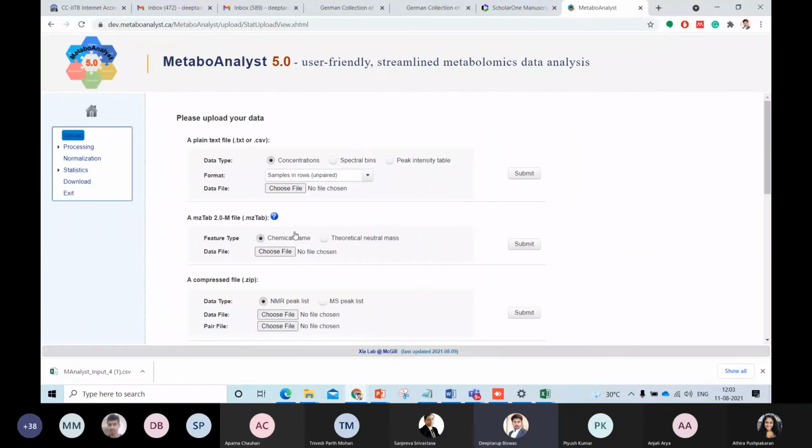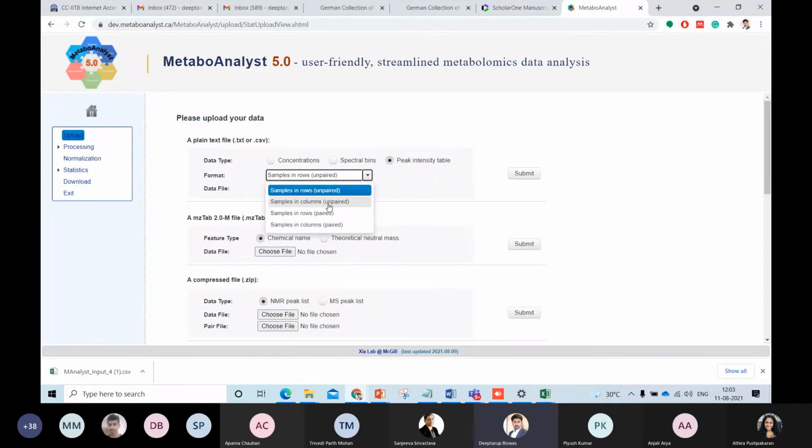So please try to follow all the steps the way I am telling. Otherwise, it will be difficult for you to analyze the file, and you will make some error, and that will not help you to answer the question in the quiz, right? As we know, these are peak intensities, because the abundances are based on the mass spec peak intensity. So we will click on the peak intensity table. Then we will click over here, samples in column, unpaired.